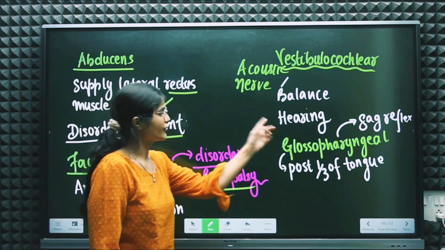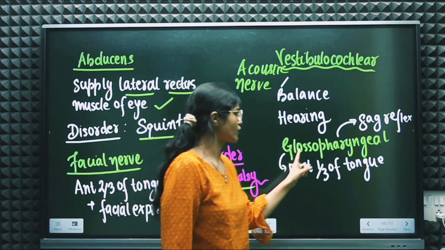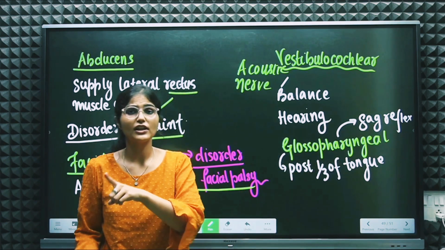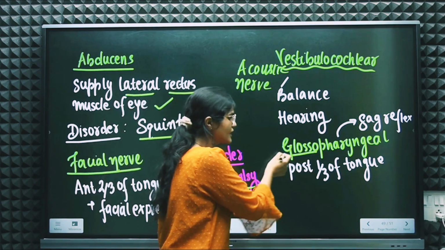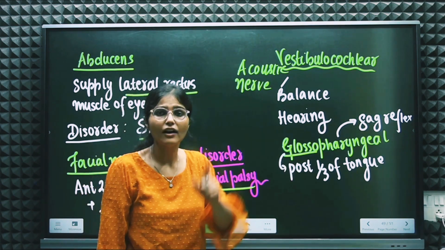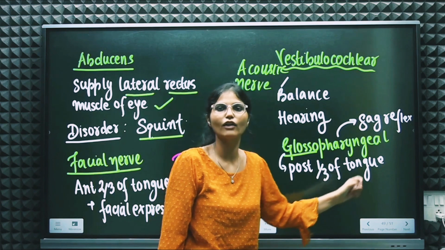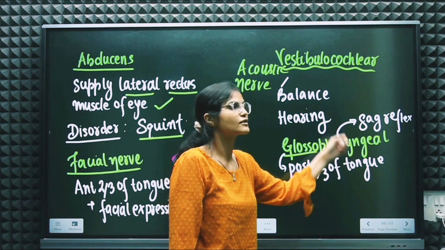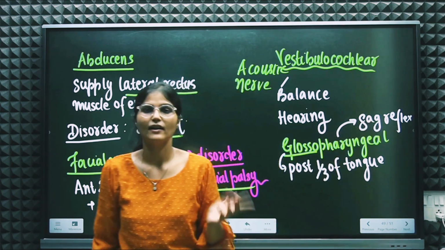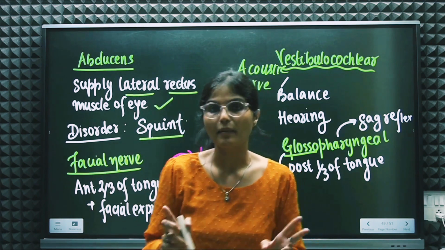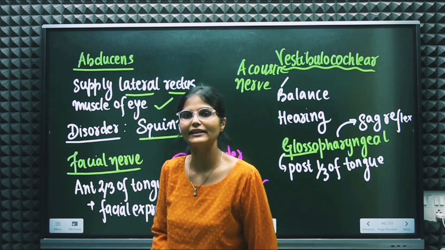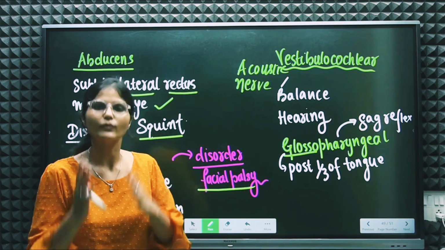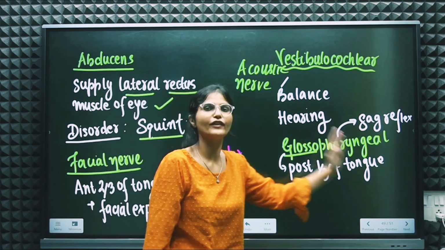And the next cranial nerve is the glossopharyngeal nerve. If we break glossopharyngeal into two parts, gloss is responsible for the nerve supply to the posterior 1/3 of the tongue, and pharyngeal is responsible for the gag reflex. Okay, so there are two things you need to memorize. The anterior 2/3 of the tongue is supplied by the facial nerve, and the posterior 1/3 of the tongue is supplied by the glossopharyngeal nerve.